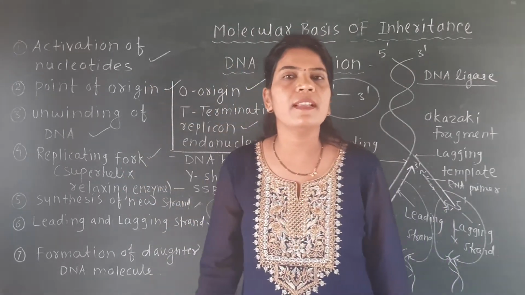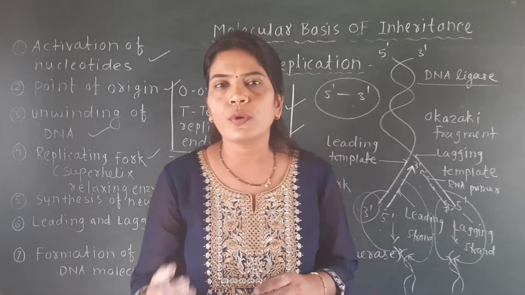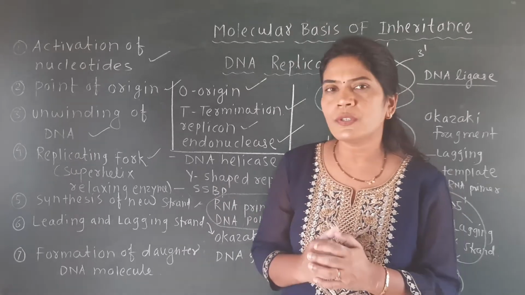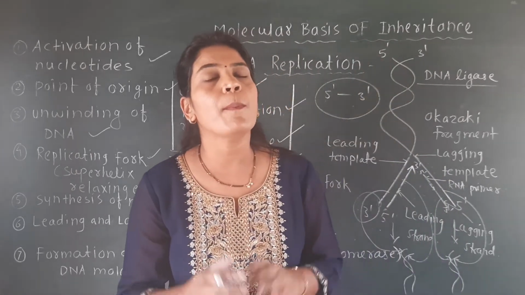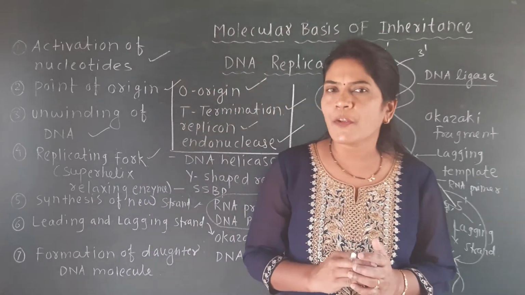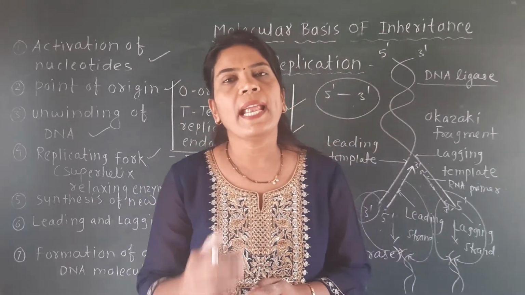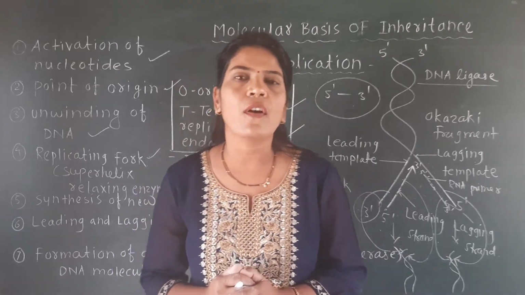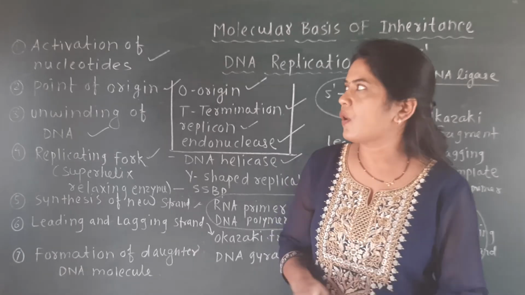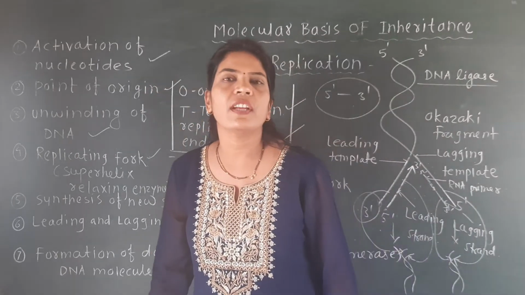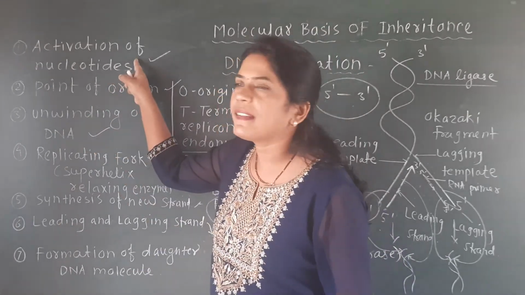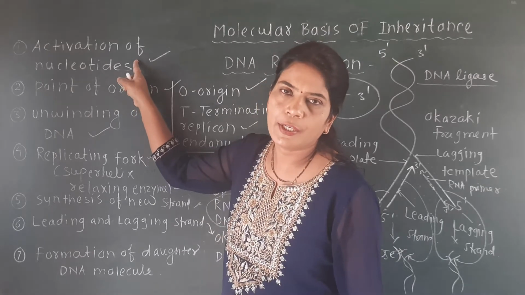Activation of nucleotide means in the process of replication, the nucleotides, which are the basic unit of DNA, are present in the nucleoplasm in the form of monophosphate. They should be converted into triphosphate with the help of ATP and one enzyme called phosphorylase, and the whole process is called phosphorylation, or activation of the nucleotide. Okay, so here the phosphorylase enzyme and the role of ATP are very important.